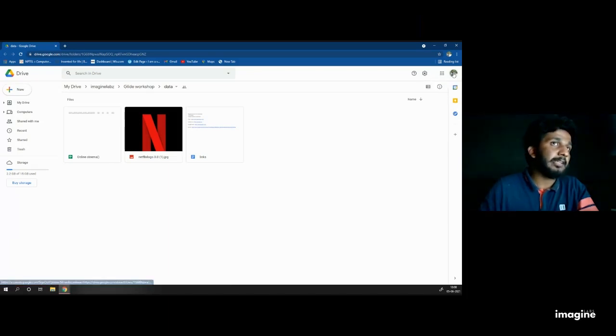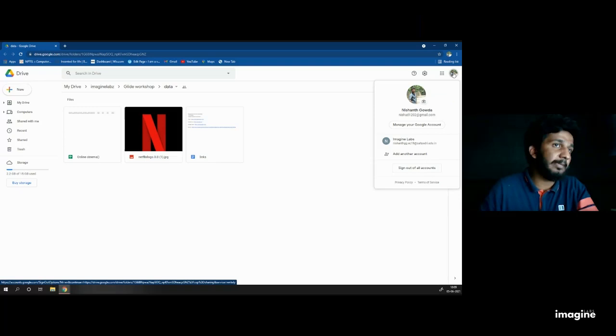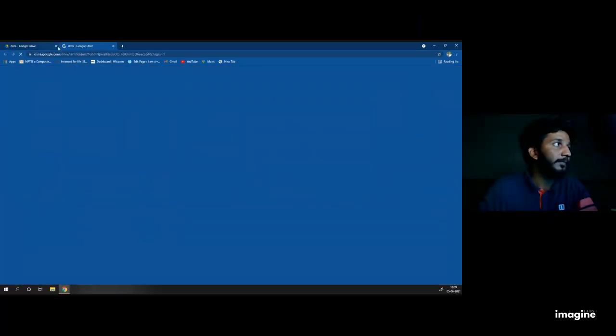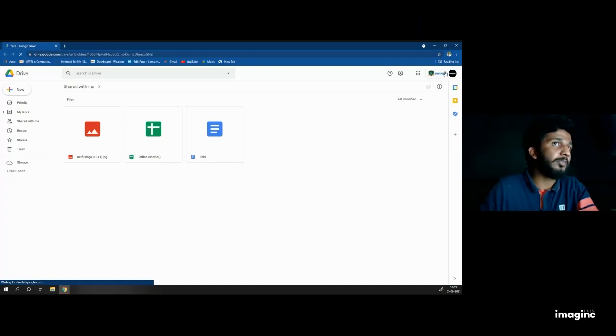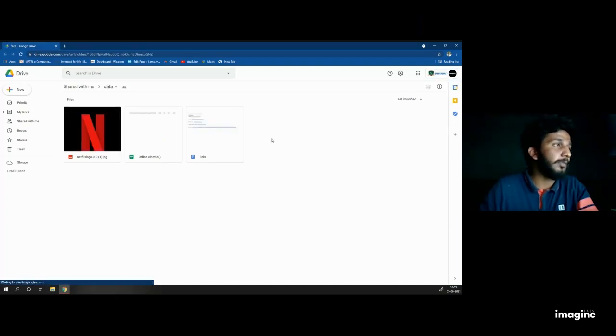There is a circle called Google account. You can see Nishant Gowda, nishi1202 at gmail.com. Now I would like to change this email ID to another account. Just note the account you are logging into Drive with. Just remember it, so that the same email ID is logged in to Glide also, so that it will create a link between Google Drive and Glide.